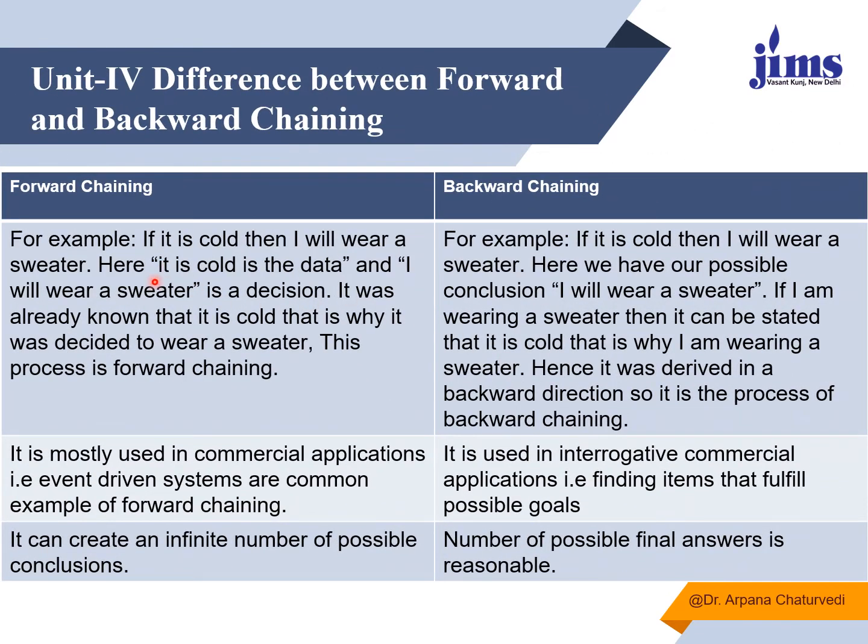In forward chaining, for example, if it is cold, then I will wear a sweater. "It is cold" is the data. "I will wear a sweater" is the decision. So it was already known that it is cold, that is why it was decided to wear a sweater. So this type of process is forward chaining.